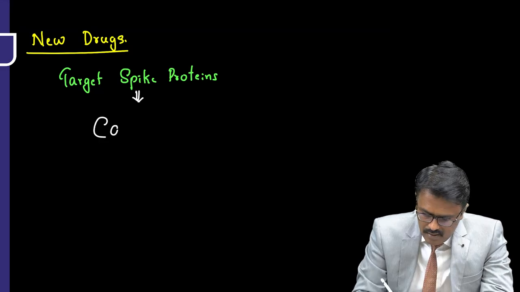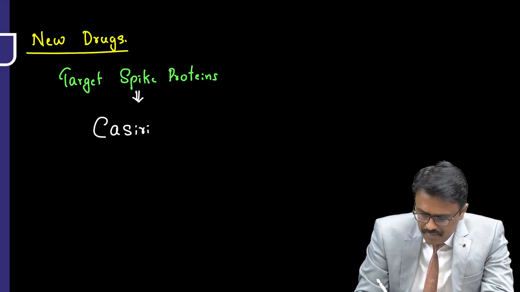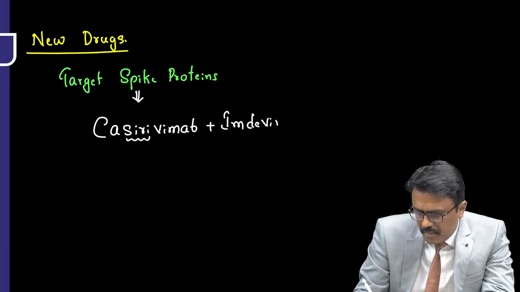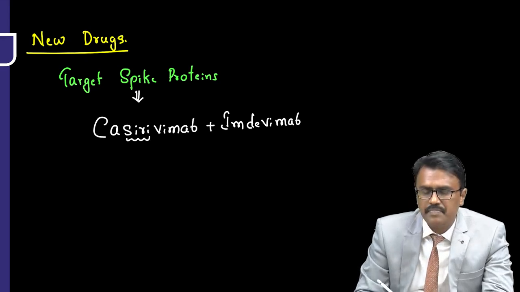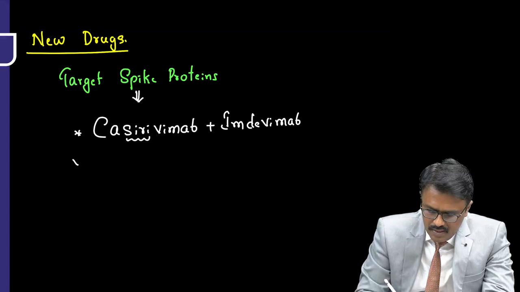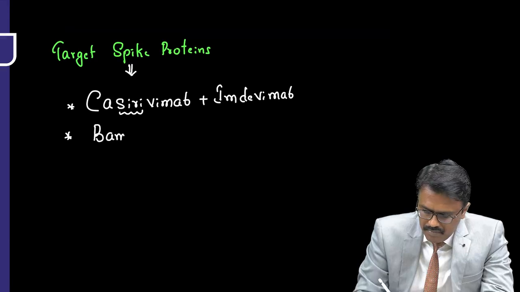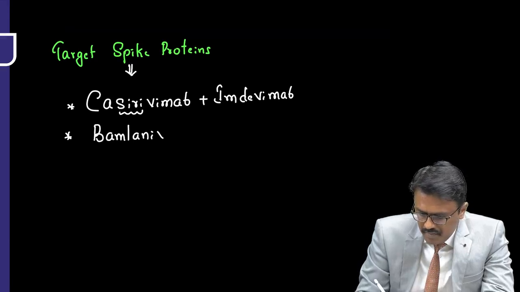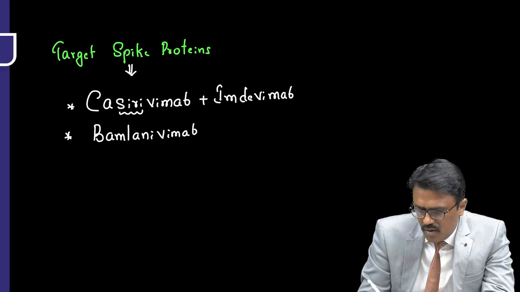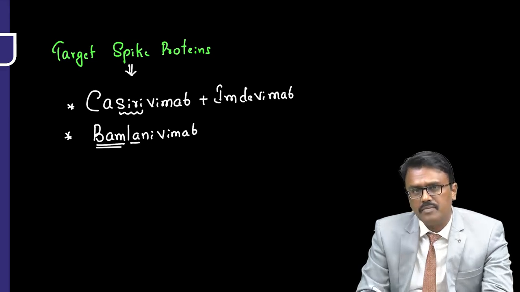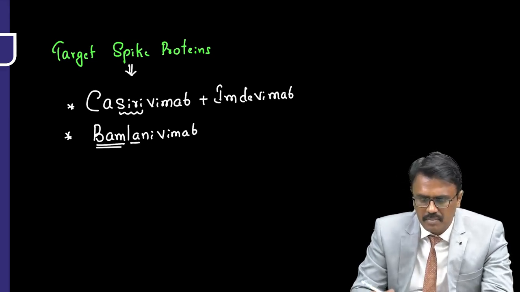Examples are Casirivimab, so you know Siri, plus Imdevimab. That is one option. The another option what we have is Bamlanivimab. Whenever there is coronavirus, bomb the virus, so Bamlanivimab.